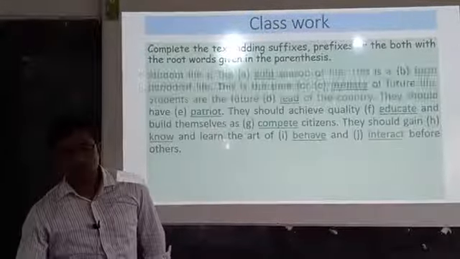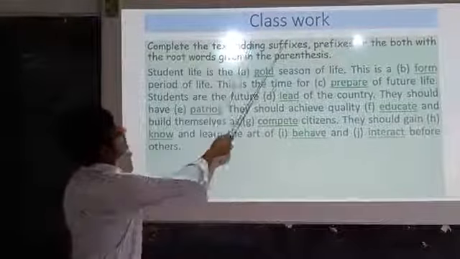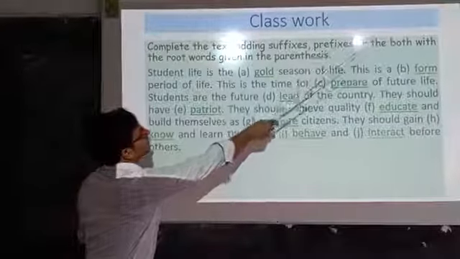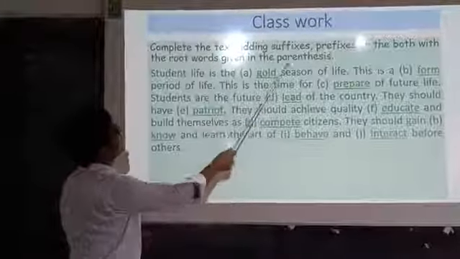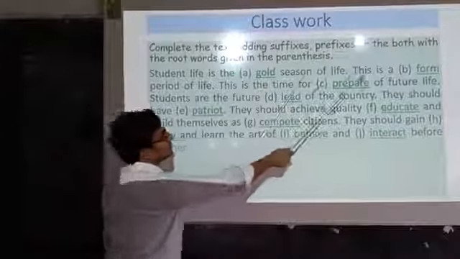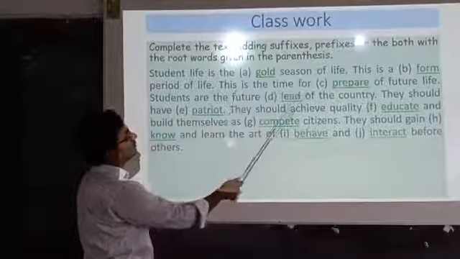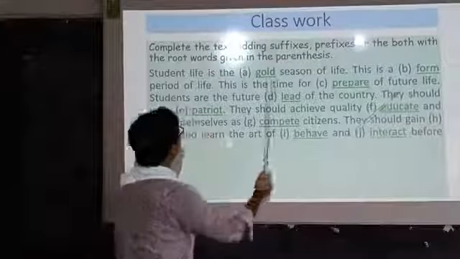Next, class work. Dear students, I hope that you will complete the text by adding suffixes, prefixes or both to the root words given in the parentheses. Student life is the gold season of life. This is a form period of life. This is the time for prepare of future life.